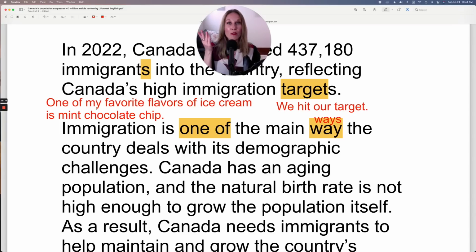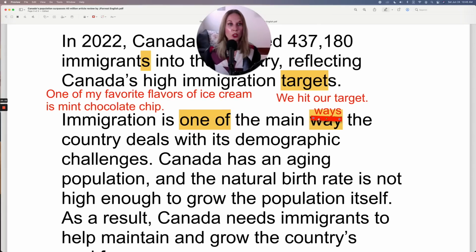What is one of your favorite flavors of ice cream? So this implies I have other favorite flavors and I'm just sharing one. So share that in the comments. What is one of your favorite flavors of ice cream? And practice this and make sure you get that S. And I'll cross this out so you know it was a mistake. Immigration is one of the main ways the country deals with its demographic challenges.